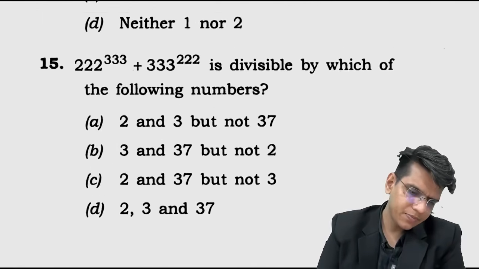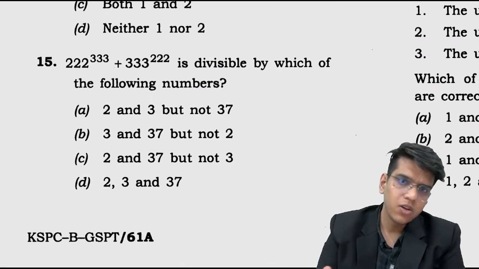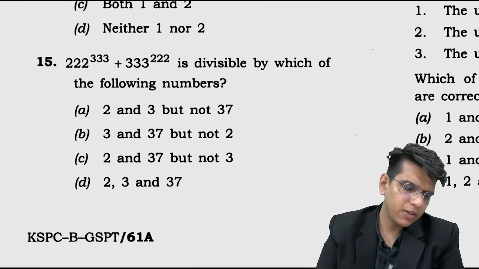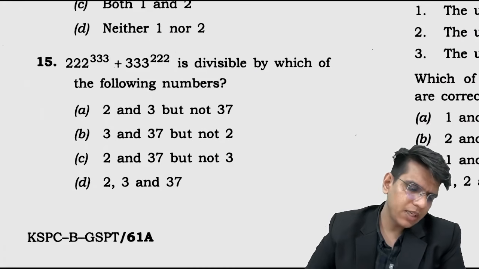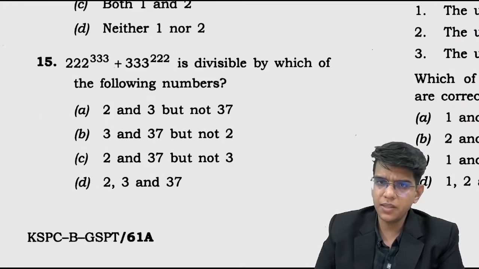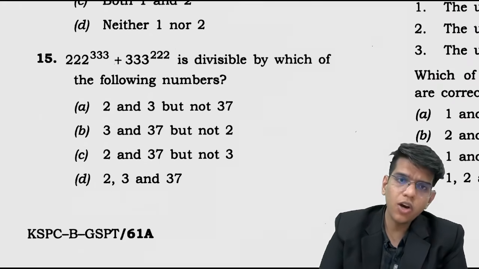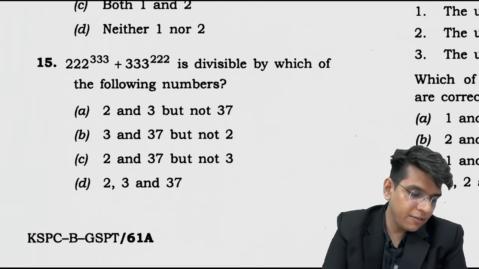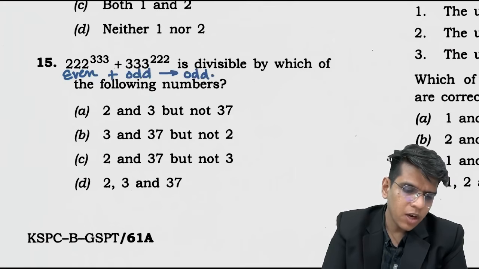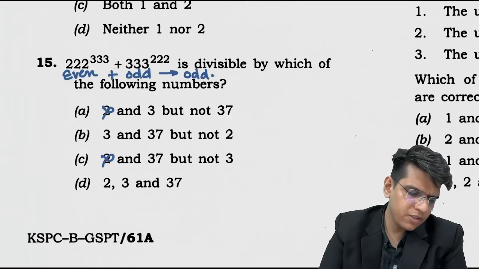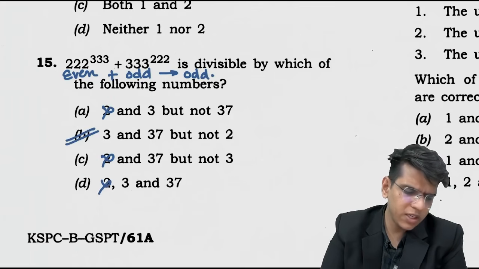So let's see this. Here you can see question number 15: 222 to the power 333 and so on is divisible by which of the following? Now see, I can do this question in multiple ways, right? One, you can do it by taking common. One thing can be this is odd to the power something, right? This is even, so this will be even, and odd to the power anything will be odd. If you add even and odd, you will get odd. Now odd is not divisible by 2, not divisible by 2, not divisible by 2. The only option is this.